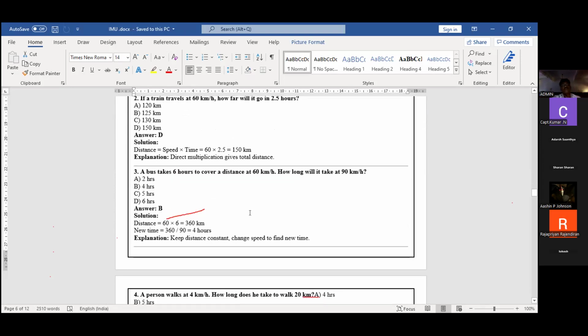See the third one. A bus takes 6 hours to cover a distance at 60 kilometers per hour. How long will it take at 90 kilometers per hour? Same question, simple one. So what is the distance and what is the time? If we increase the speed to 90 kilometers per hour, the distance is the same, 60.